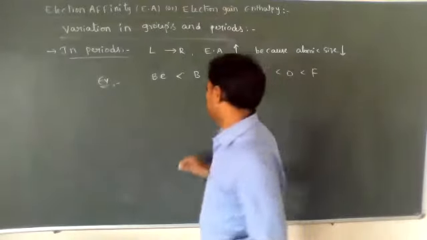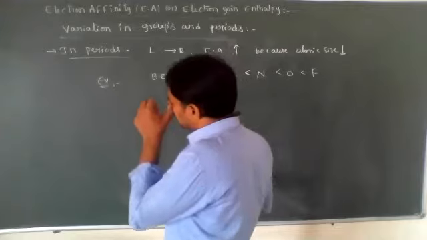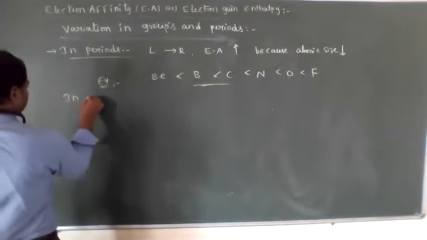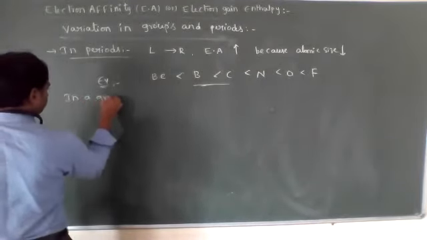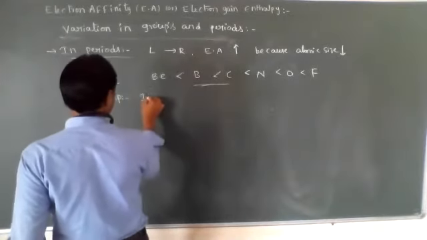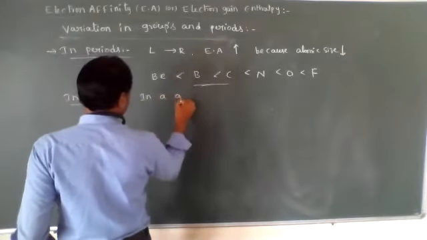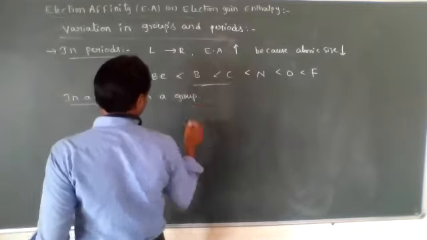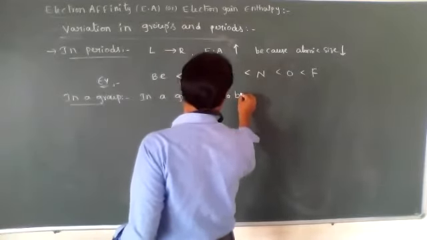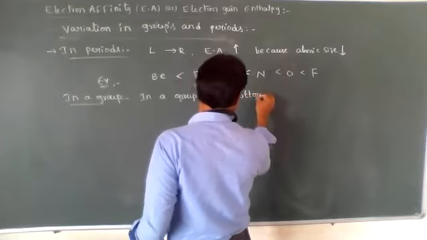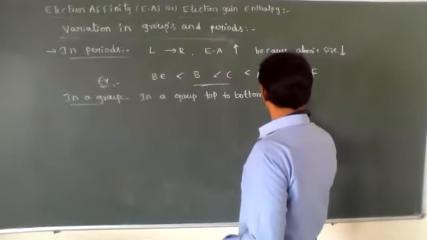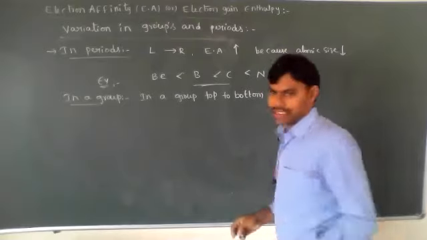Okay, now let's see in a group. In a group, top to bottom, electron affinity decreases.